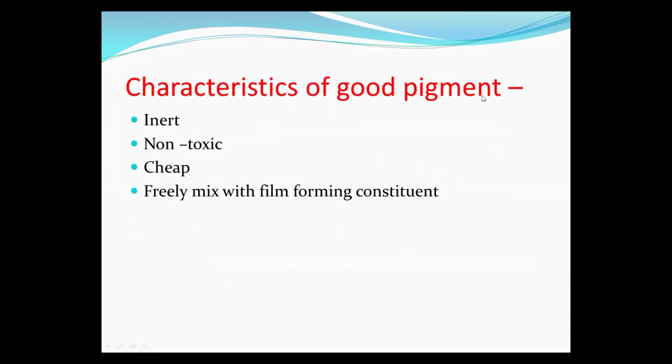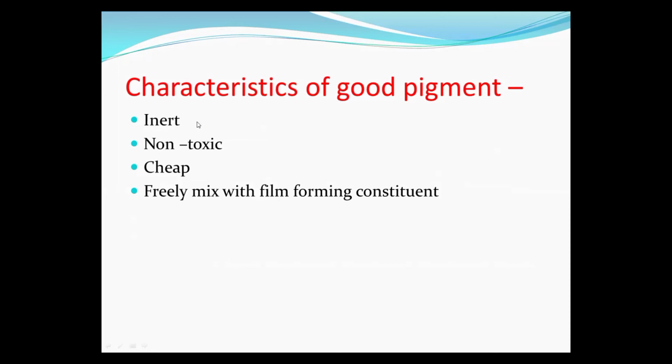So next we discuss the characteristics of good pigment. So the good pigments show different characteristics. Let's discuss here. First characteristic is inert. The pigments would be inert in nature, so that they will remain present in the paint film. Pigments will be chemically inert so that the paint film has stability and a longer life.